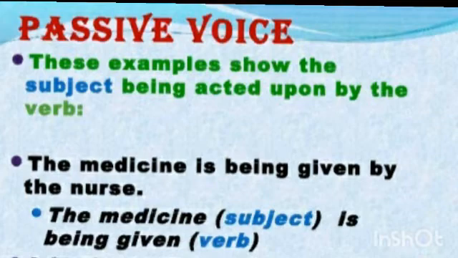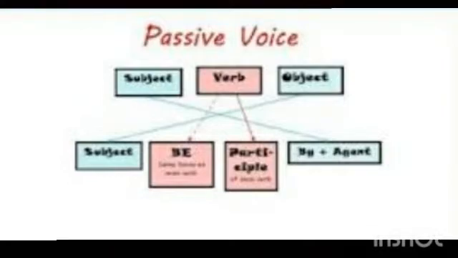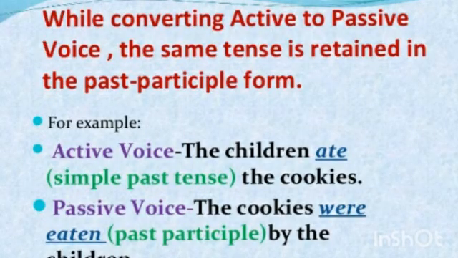So, this is the basic difference between active voice and passive voice. While transforming active voice to passive voice, the subject of active voice becomes the object of passive voice and vice versa. The passive voice is formed with the suitable tense form of the verb be, followed by the past participle, that is the third form of the verb.